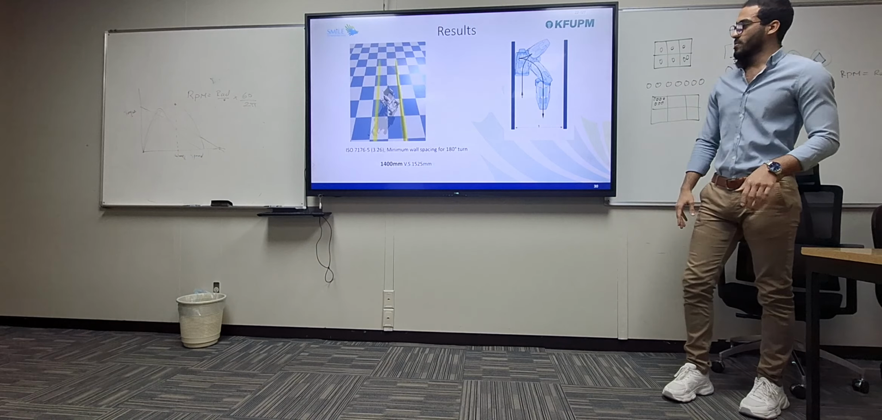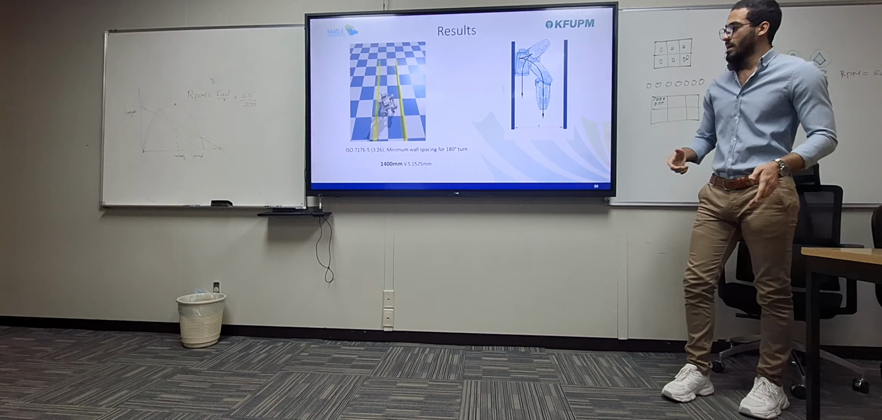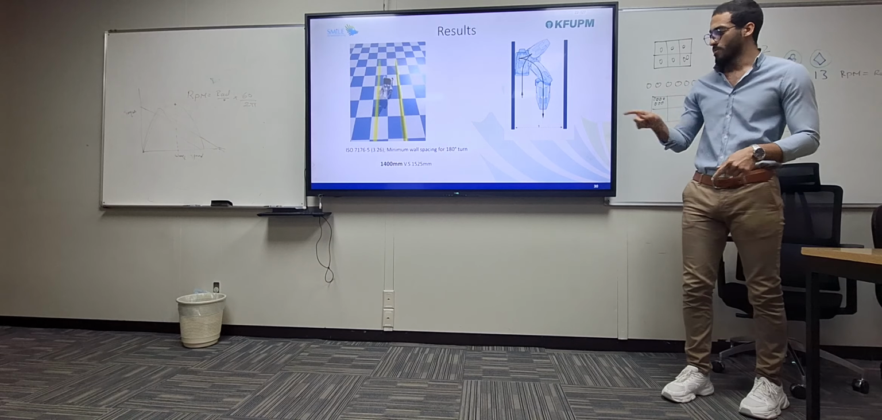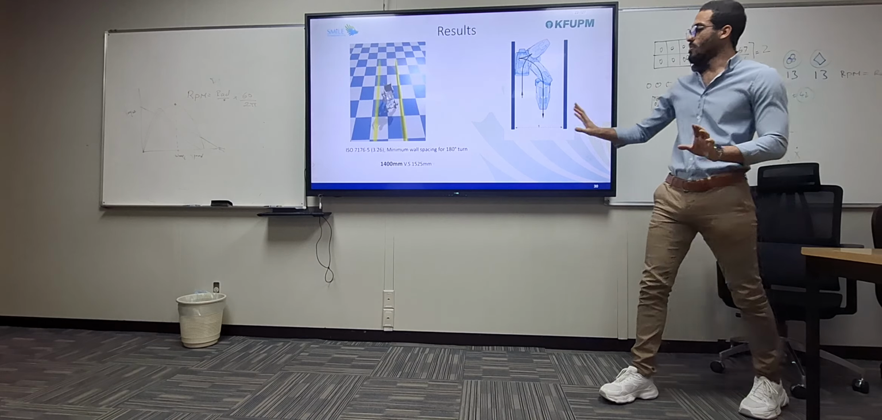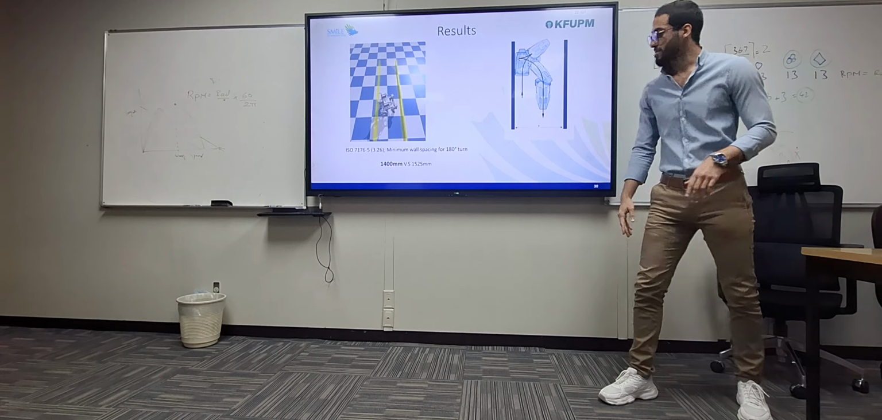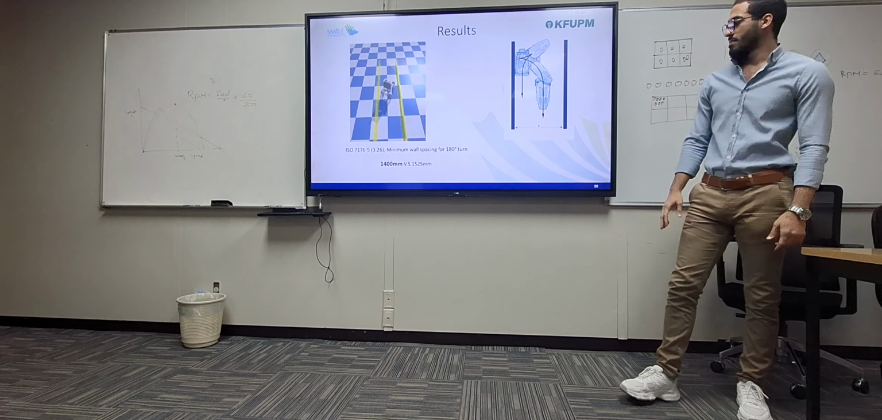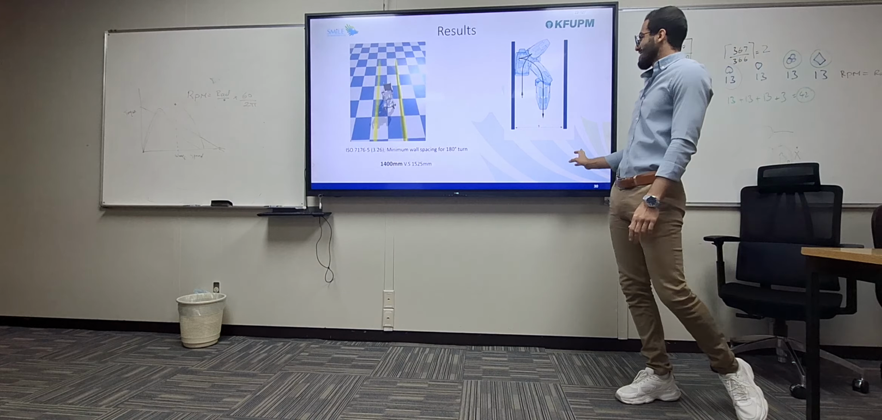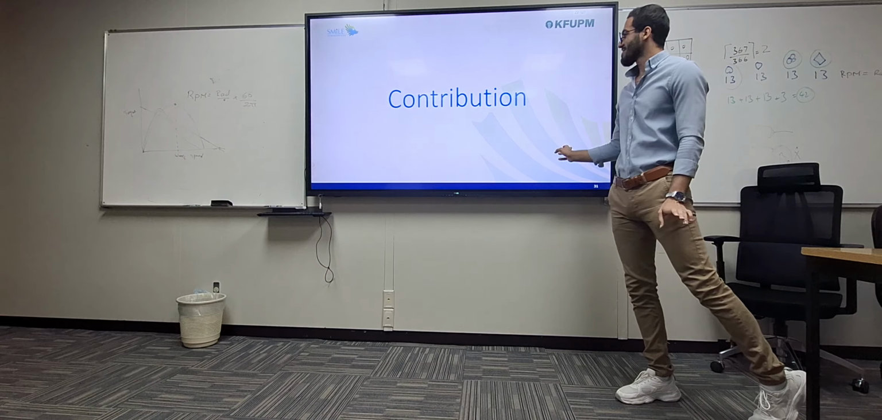The fourth test was if you have a road or a corridor and you want to make a 180 degree turn. We only need 140 centimeters instead of 152. So yeah, these were all the results.